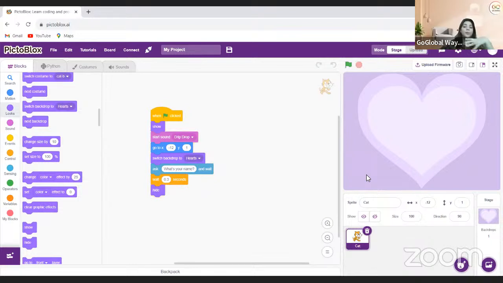Actually I put my name as an answer, and now what I want to do is that whatever the answer is, it will go as a message. So when this happens, I will make one broadcast as a message, and I will make one message box and one backdrop where it will write, here is your message. I want to switch the backdrop afterwards. So I want to make one backdrop first of all.